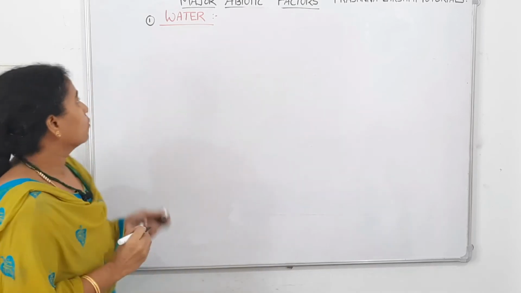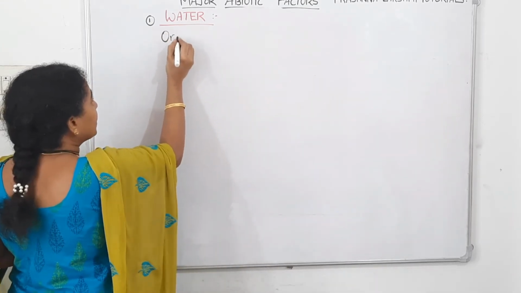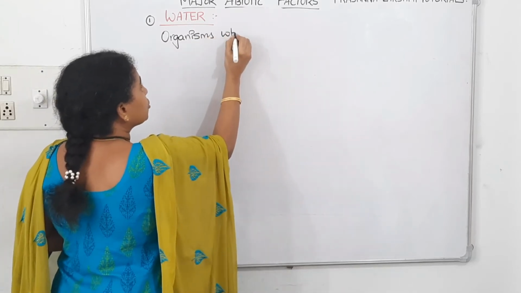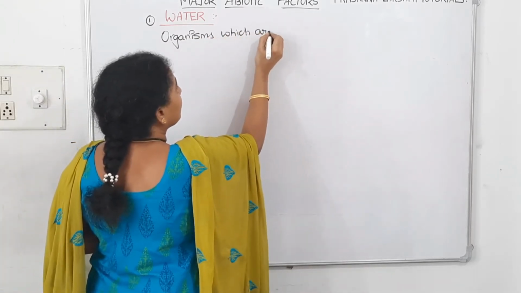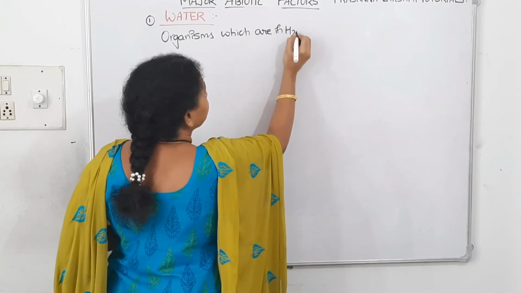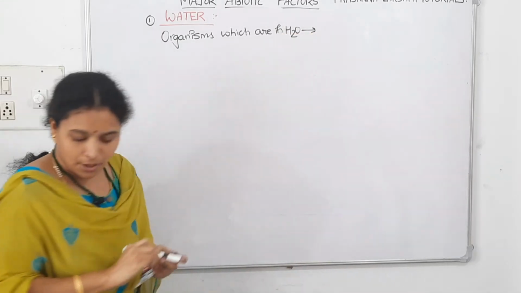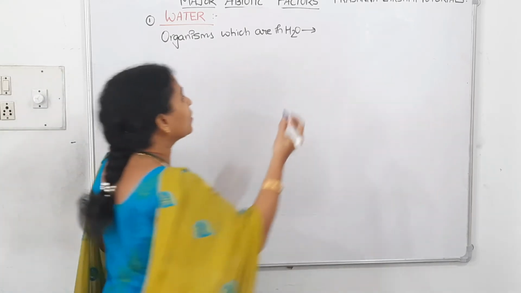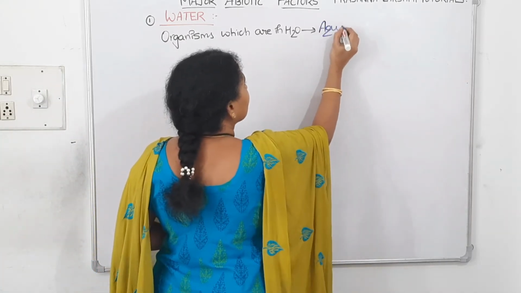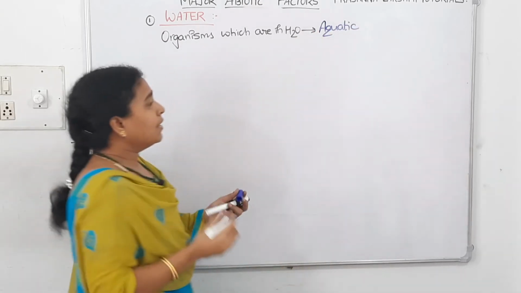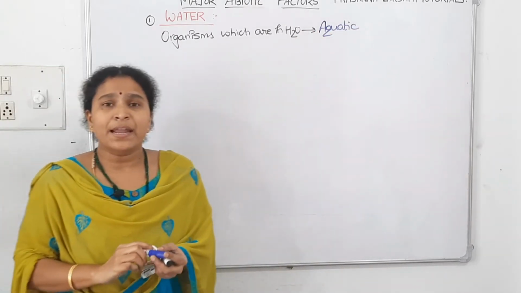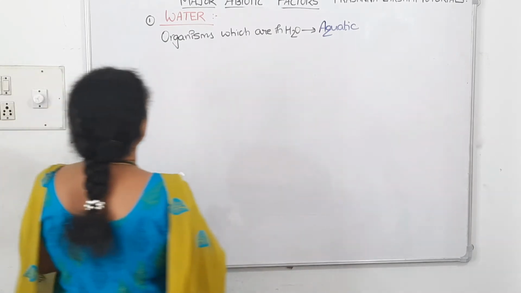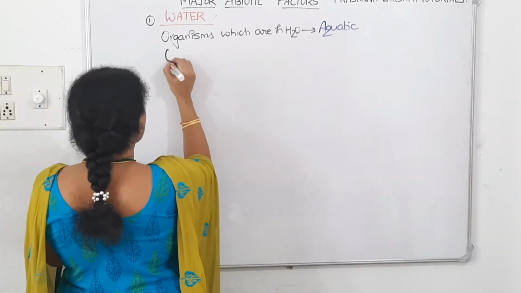Okay. Now let us see the organisms which are in water. What are they called? We all know that they are aquatic organisms. Now, next one. The organisms which are in coastal areas, what are they called?